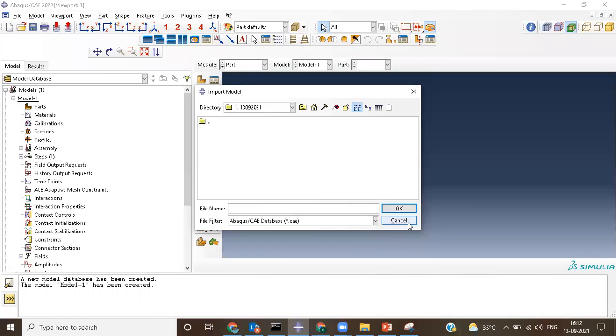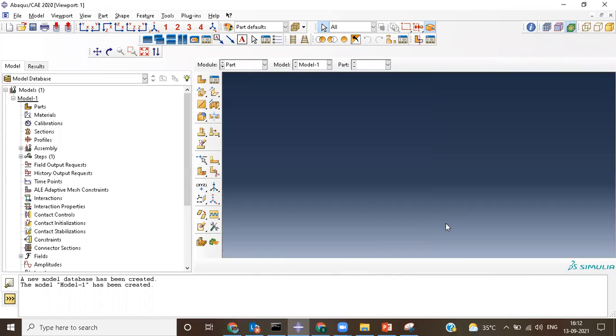Now go back here. You don't have any parts, but you have modules over here. These are all the modules available over there. So we need to discuss each and every module over here. So what we are going to do is that.